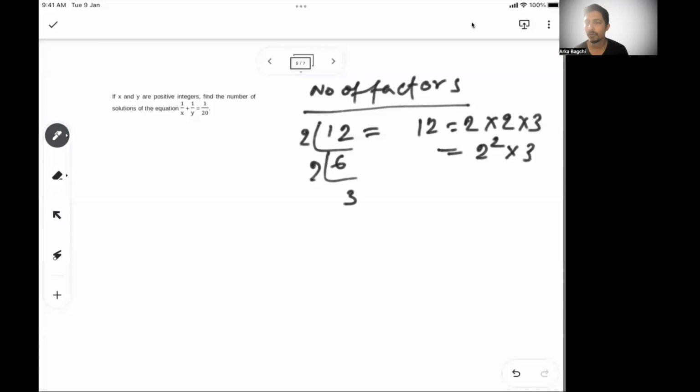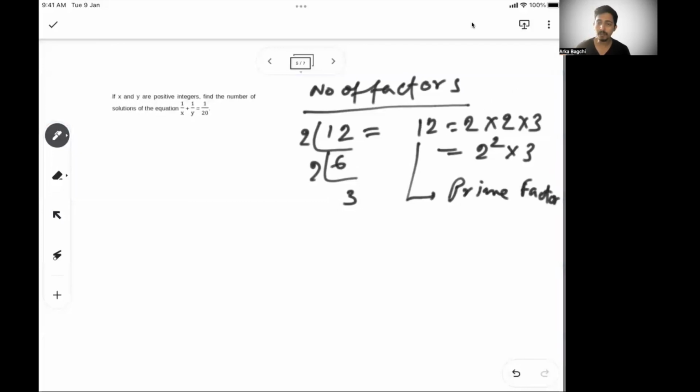I can write it as 4 into 3 or 6 into 2, but that's not the right way, because I want to break 12 as a product of prime factors. So when I do a factorization, I have to do it with the prime factors only.